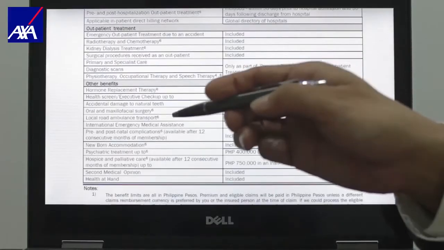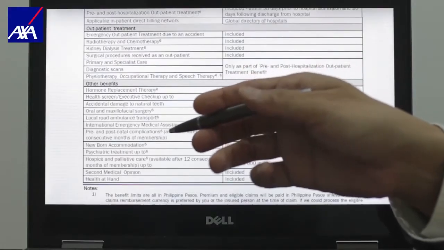Also, this might be good to know for your spouse. Okay, Mr. De La Cruz. We have here a pre and postnatal complication. Okay, and this is available after 12 months, but it's still a very good benefit. It covers complications due to childbirth. And in relation, it also covers newborn accommodation.